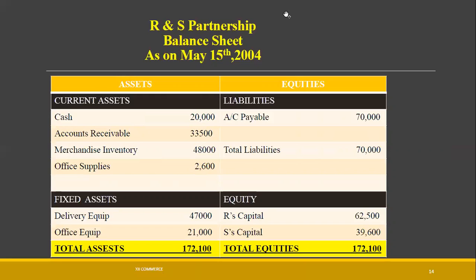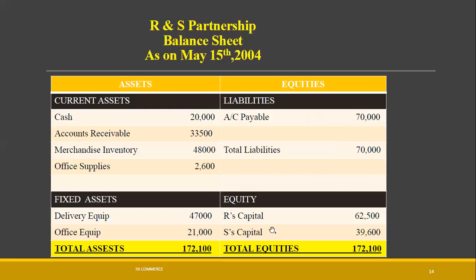Then we have merchandise inventory 48,000 and office supplies 22,600. These are your total current assets. These are your total fixed assets, and the total of current assets and fixed assets will be your total assets, 170,100. And then we have liabilities, accounts payable 70,000. Liabilities is only single, as we have given.